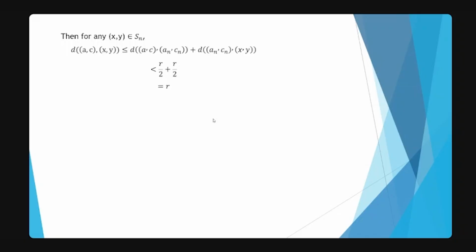This distance is less than r by 2, and this one is also less than r by 2. Therefore, r by 2 plus r by 2 is equal to r, which implies that S_n is contained in the open ball centered at (a, c) with radius r, which is again contained in U_(i0).